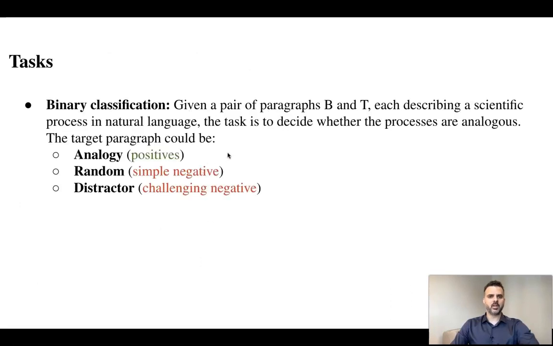In the binary classification, given a pair of paragraphs, each describing a scientific process in natural language, the task is to decide whether the processes are analogous. The target paragraph could be a positive, which is an analogy, a simple negative, which is a random target paragraph, and a challenging negative, which is the distractor.